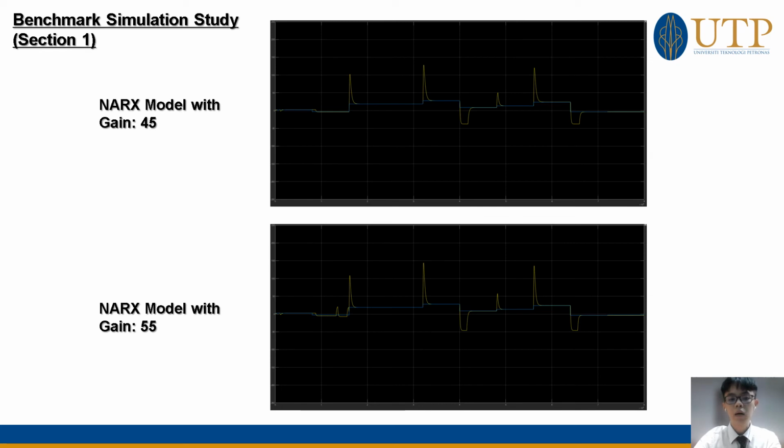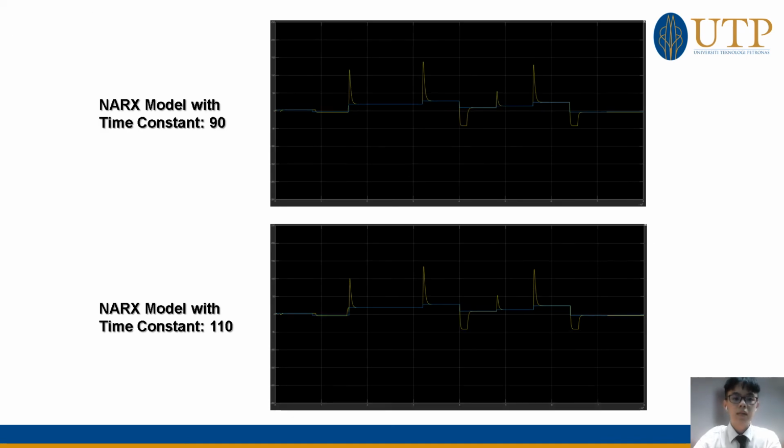According to both results, there is no huge difference among the results of gain at 45 and 55. Therefore, we can conclude that the NARX model has not been affected when approaching changes of gain in the transfer function. Next is the different time constant among the simulation results of the control loop, with time constant at 90 and 110. No huge variations are found. Therefore, we can conclude that changes in the time constant of transfer functions will not bring any effect to the performance of the NARX model.